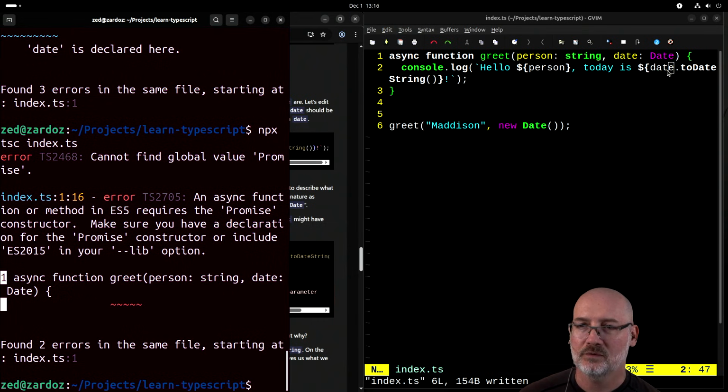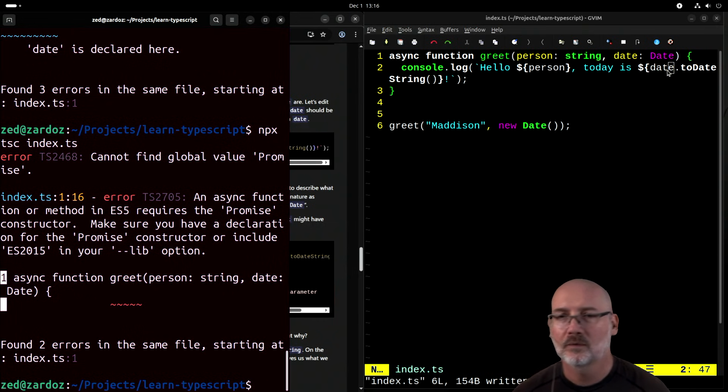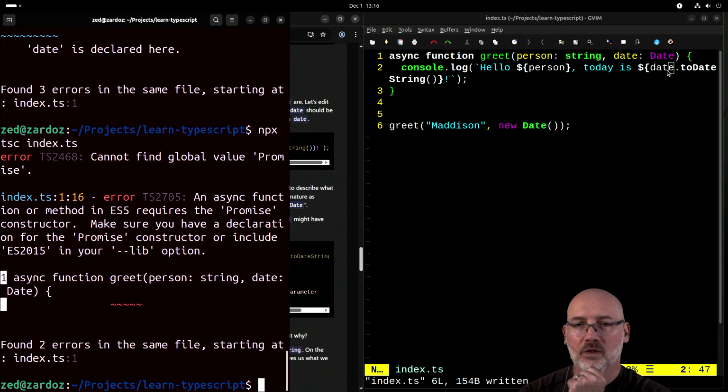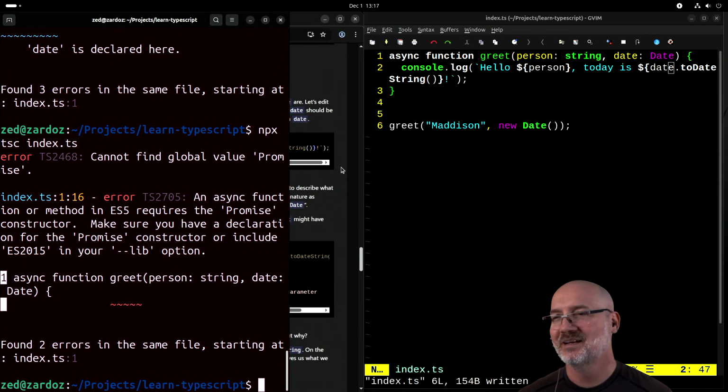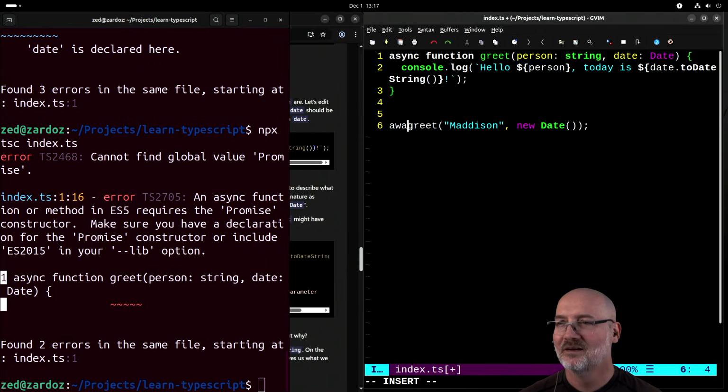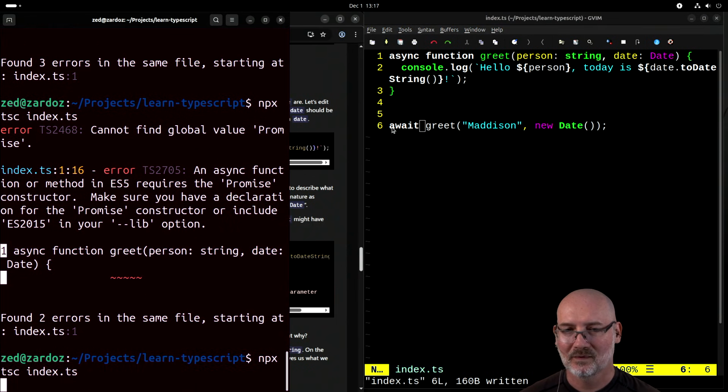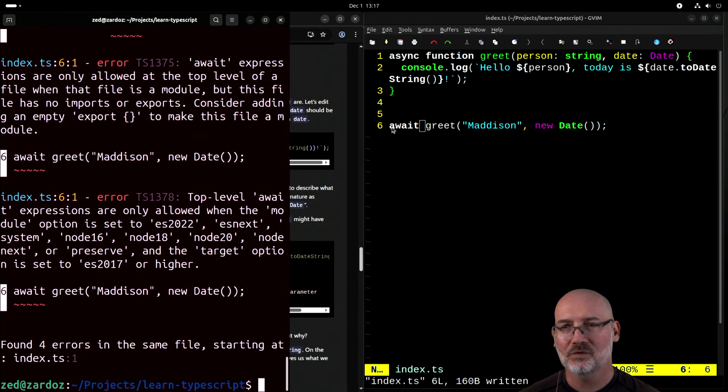An async function requires the promise constructor. Async? Make sure you have declared. Interesting. Wait. TypeScript can't do async functions? What? Wait, what? Hold on. Is that just a bad error message?